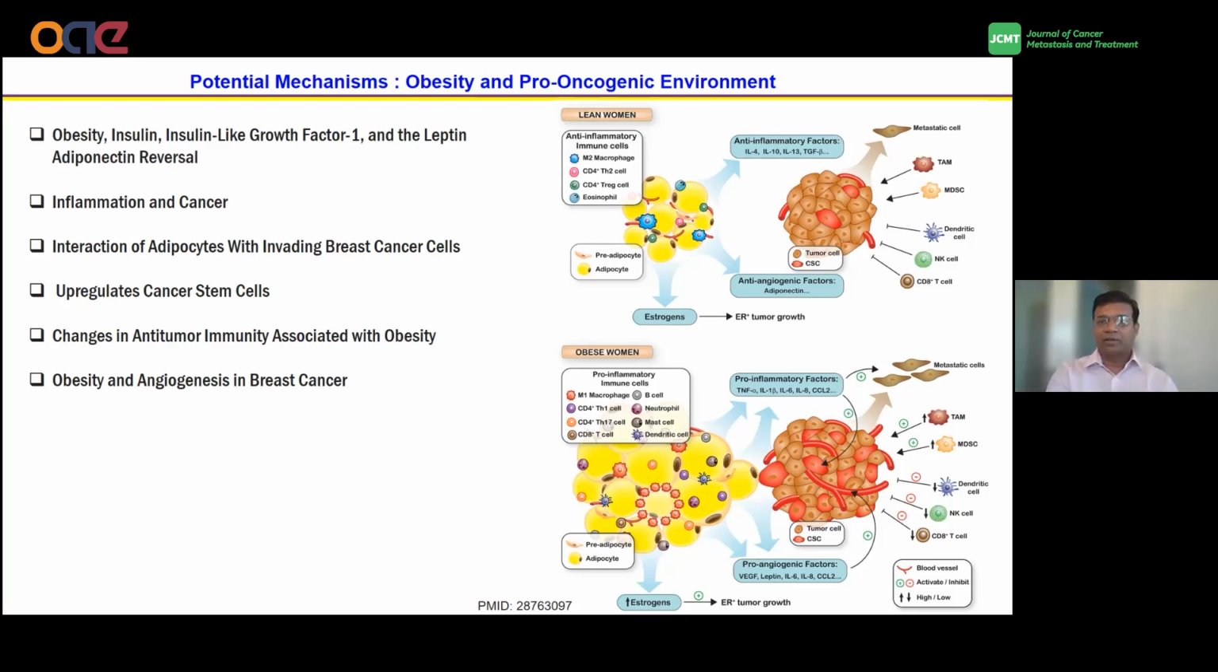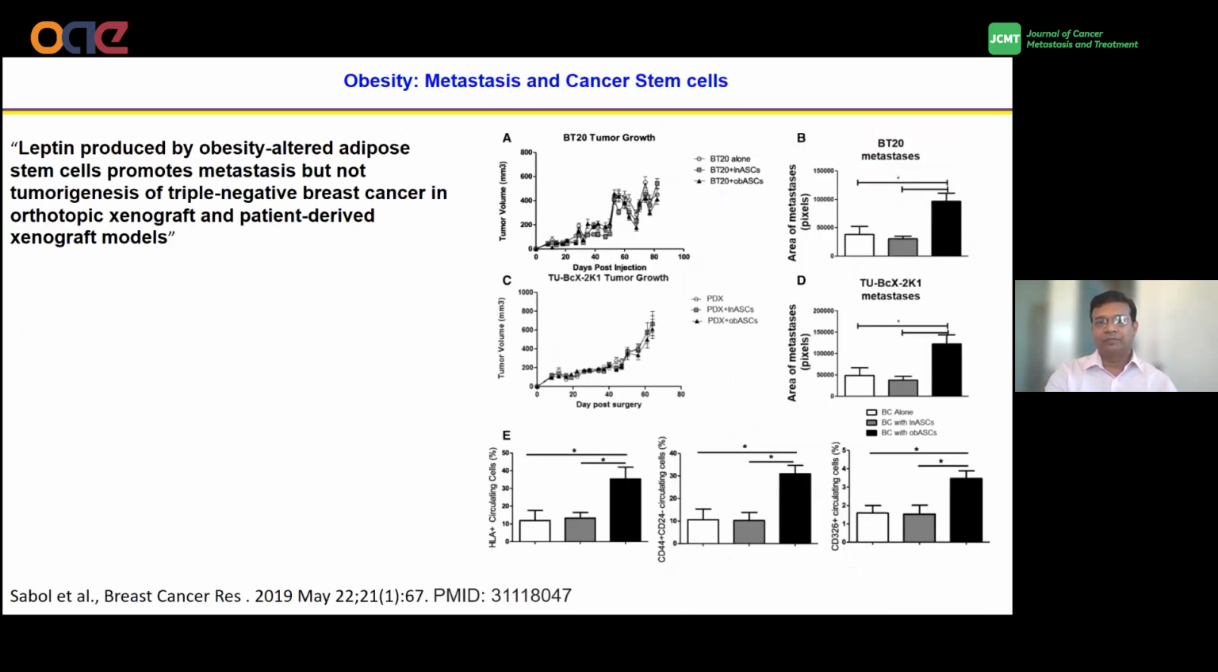Another thing is that obesity also increases insulin-like growth factor 1, which in turn increases tumor proliferation through many pathways, including AKT1 and other pathways as well. So overall, you can see that during obesity there is a change in the tumor microenvironment, which helps the tumor to grow. Now I'm going to share some of our published and unpublished data with you.